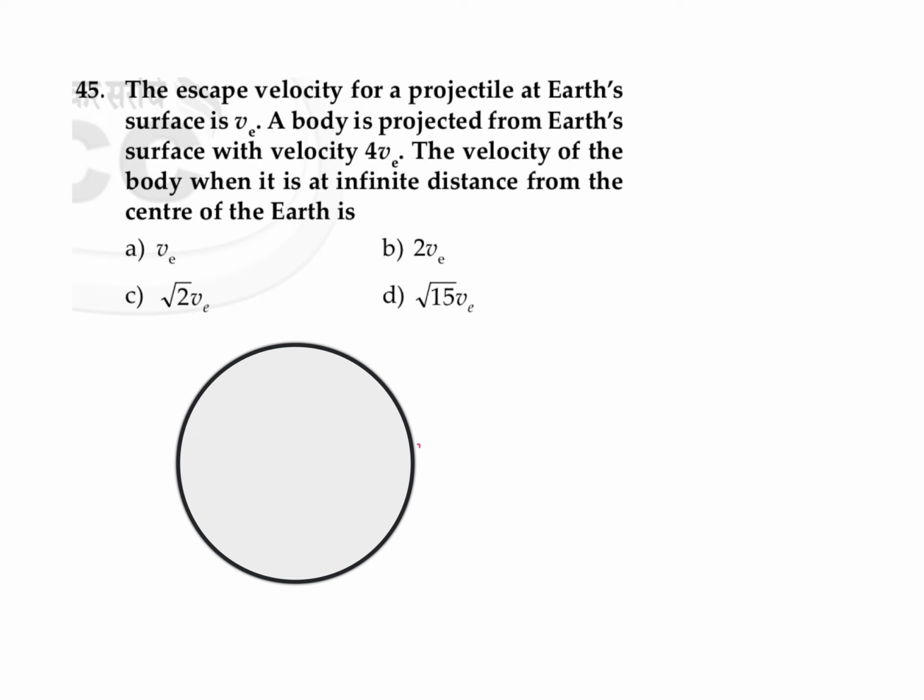So in this question, an object is projected from the surface of Earth with a velocity which is 4 times the escape velocity. We know that if it is projected with a velocity equal to escape velocity, it will move up to infinity. So definitely if it is projected with 4 times the escape velocity, it will move up to infinity. After some time this object reaches infinite distance. So our aim is to find the value of its velocity at infinity.